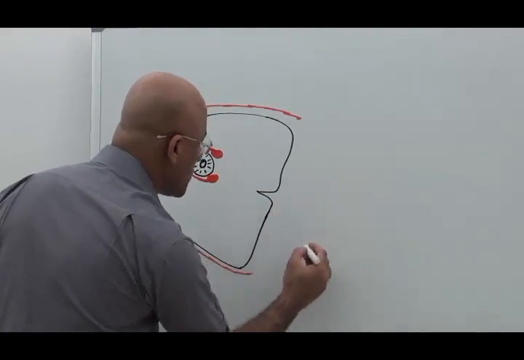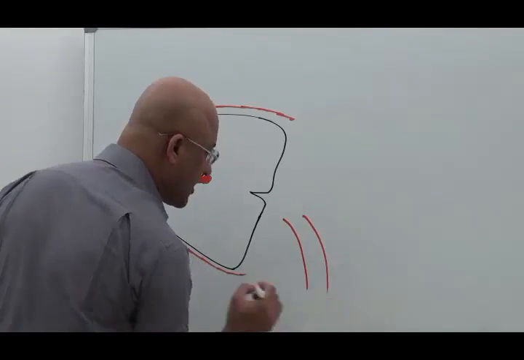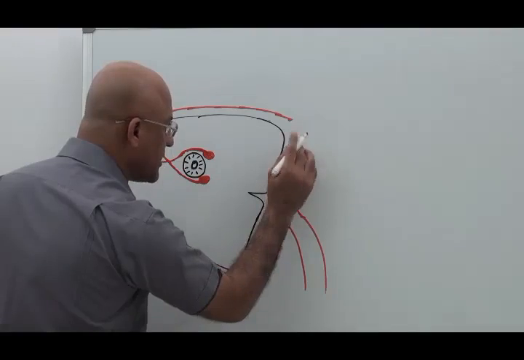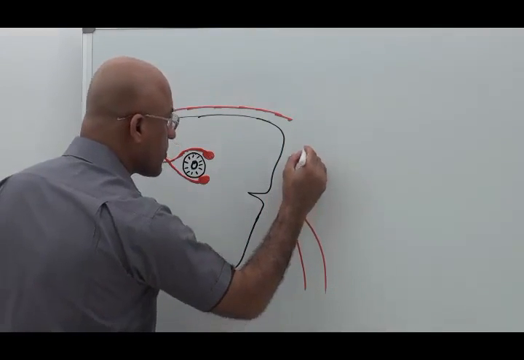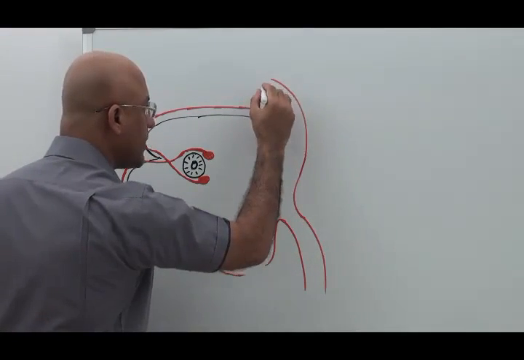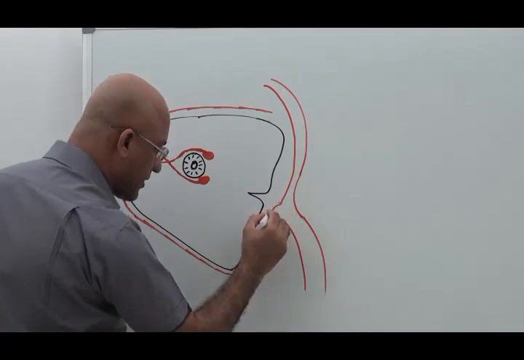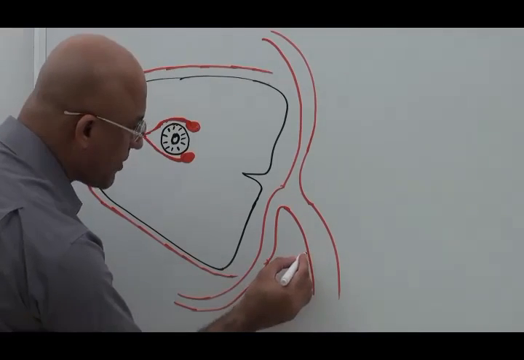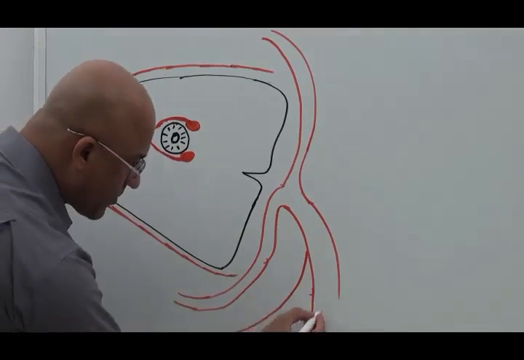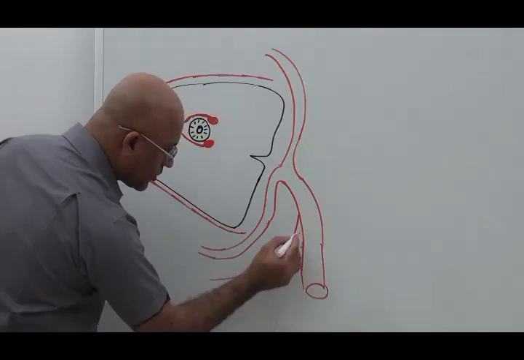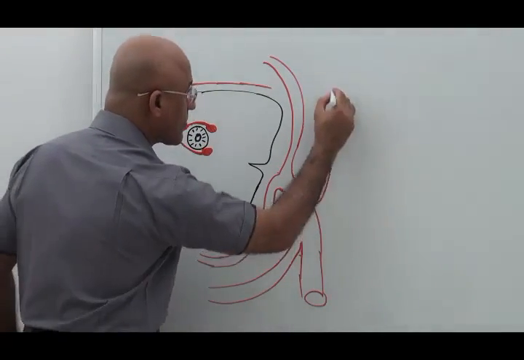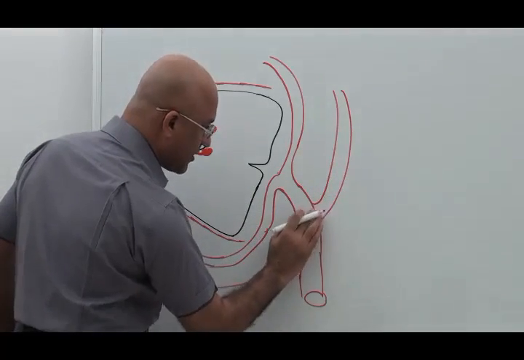Here I will show the basilar artery. This is the basilar artery, and here are its terminal branches. What are these? Posterior cerebral arteries. And here will be which arteries? Superior cerebellar arteries.